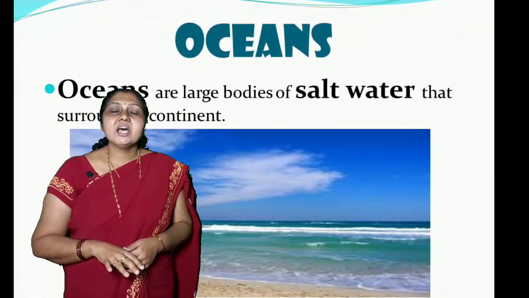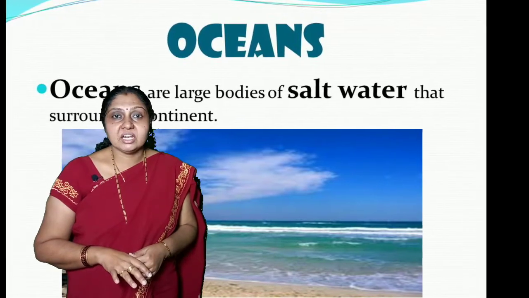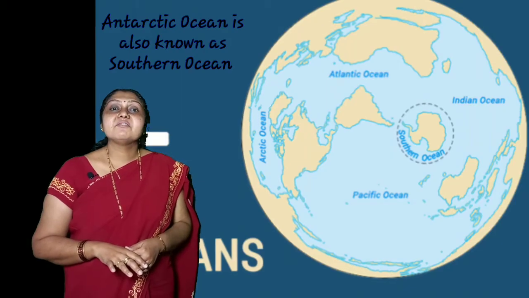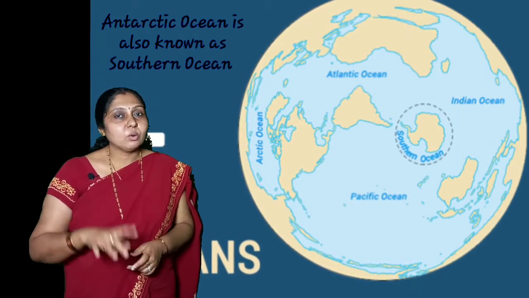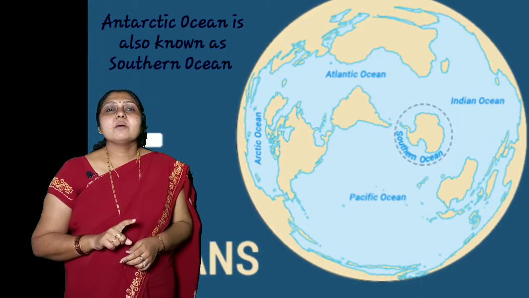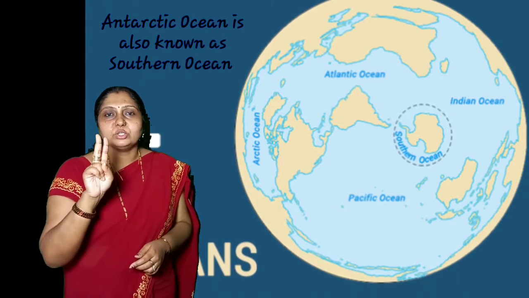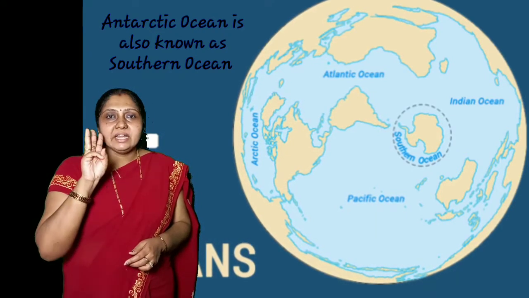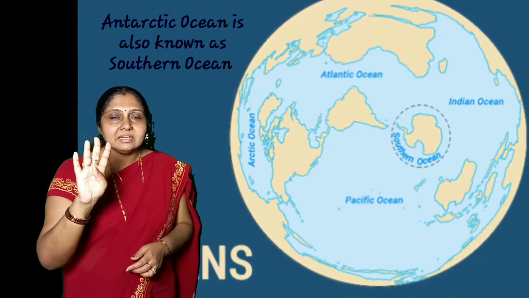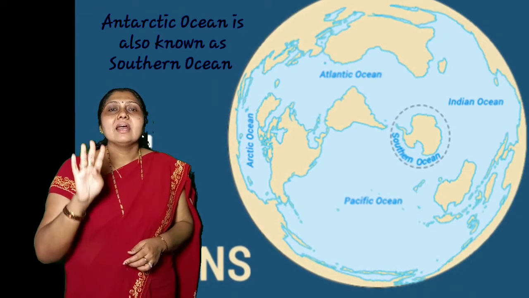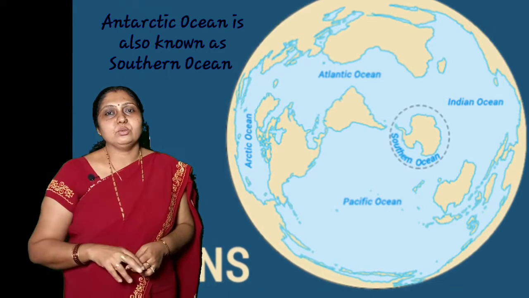The Pacific Ocean, that is the largest one. Next comes the Atlantic Ocean, the Indian Ocean, then the Antarctic Ocean and the Arctic Ocean.